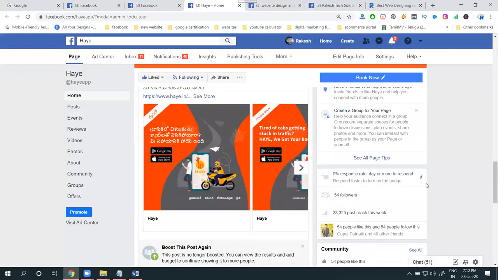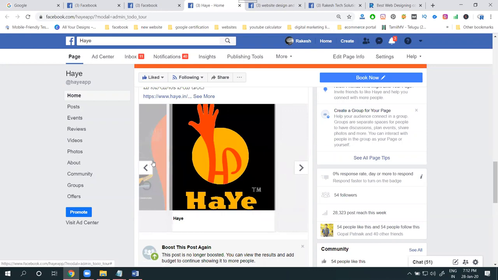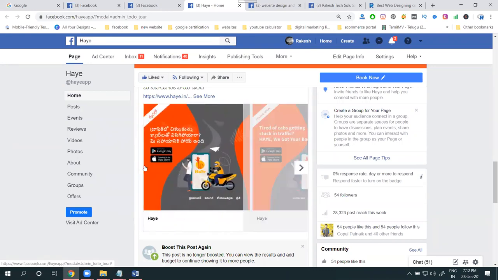We can use these to post multiple images. This means we can promote the website with multiple images. But here one common size is there: 512 by 512. Another size is not accepted, only 512 by 512. This will be multiple image posting.